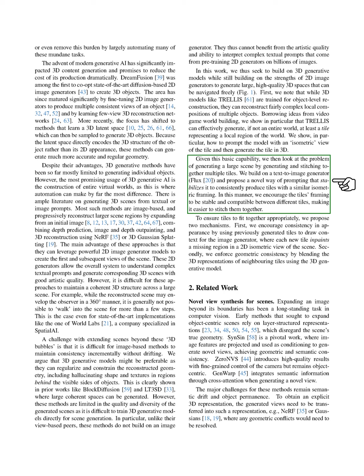We build on a text-to-image generator, Flux, and introduce a new prompting method that stabilizes the generation of tiles with consistent isometric framing. This approach helps ensure that the tiles fit together seamlessly. To achieve this, we propose two strategies. First, we use previously generated tiles to provide context for the image generator, ensuring visual consistency. Second, we blend the 3D representations of neighboring tiles to maintain geometric coherence.